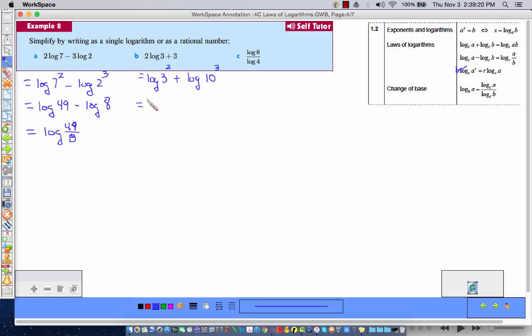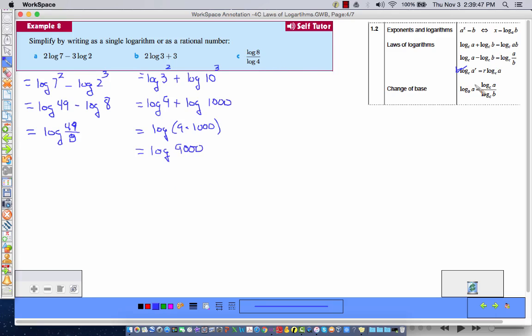So then this becomes log of 9 plus log of 1,000, 10 times 10 times 10. And then I can rewrite that as log, since it's addition, using my addition law, of 9 times 1,000, which is log of 9,000. So we've got that. Ooh, and what about these?